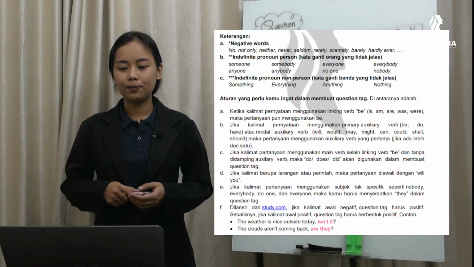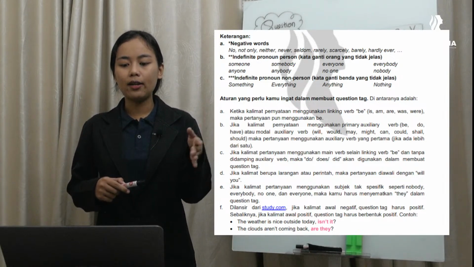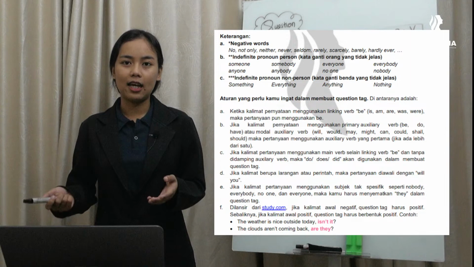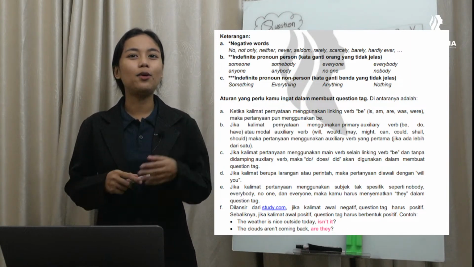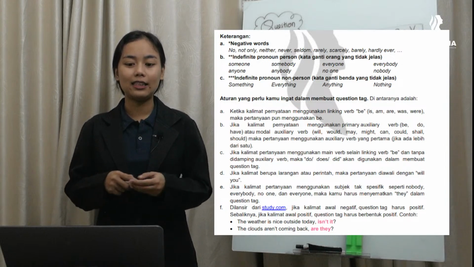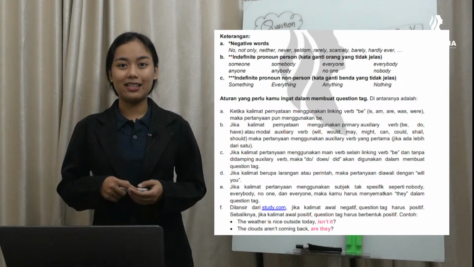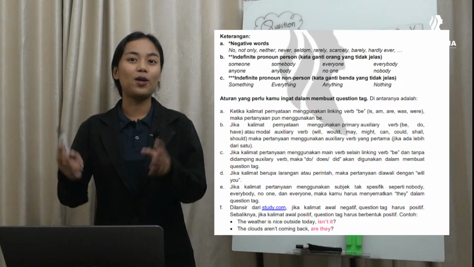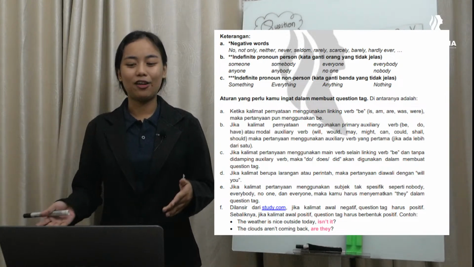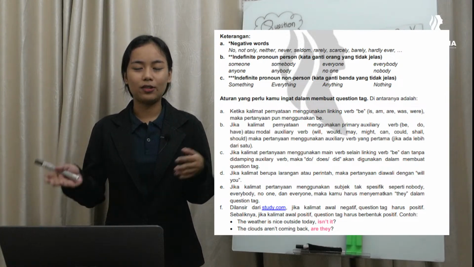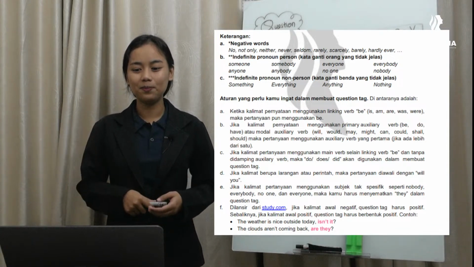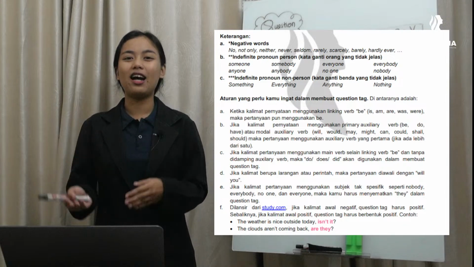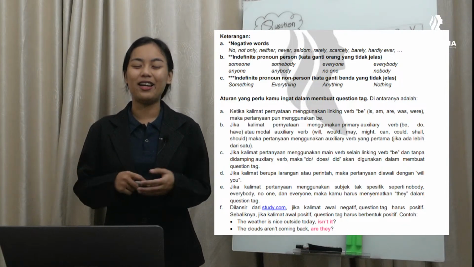For example, the weather is nice outside today. Cuaca di luar hari ini bagus. So, kalian perhatikan di sana dia menggunakan to be is. Maka dari itu question tag-nya juga menggunakan is, tapi dalam bentuk negatif. The weather is nice outside today, isn't it? It itu digunakan berdasarkan subjeknya, yaitu the weather.